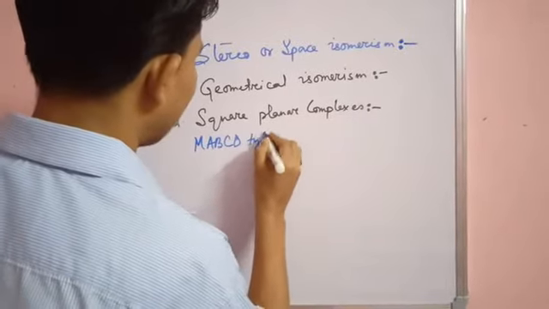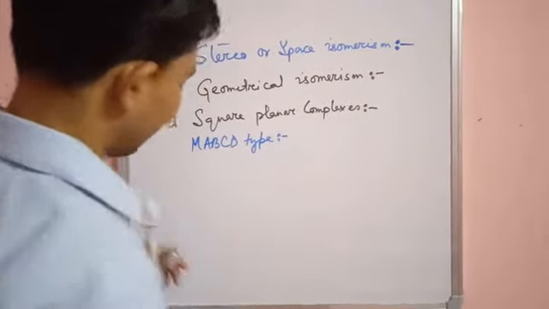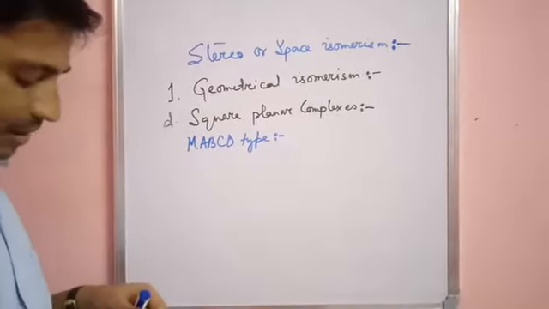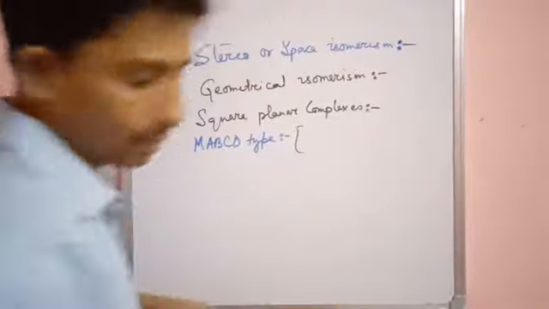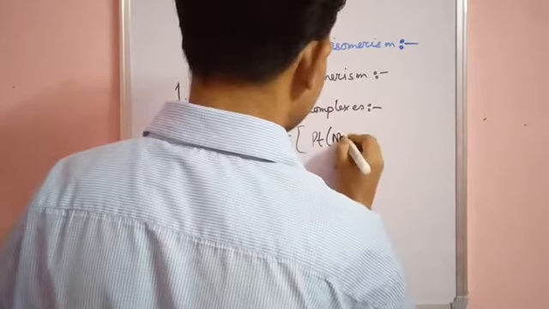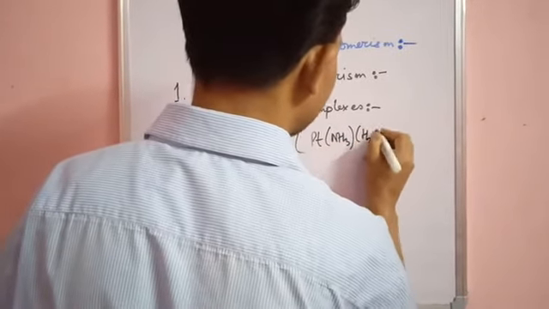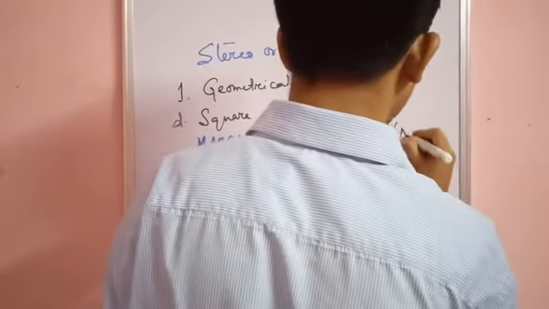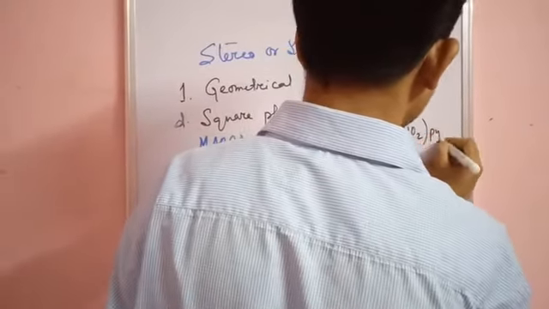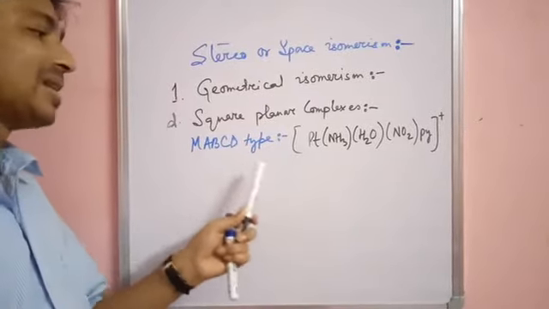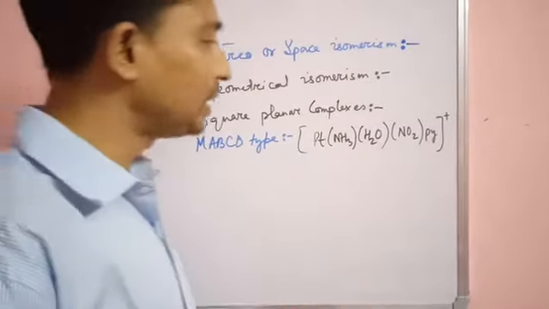Now here all the ligands are different, so this will give three types of isomer. The formula of the complex is Pt(NH3)(H2O)(NO2)(py): NH3 is one ligand, H2O another ligand, NO2 one ligand, and py (pyridine) another ligand. So all the ligands are different. That is why we have said MABCD type.